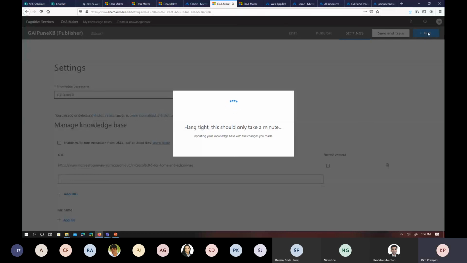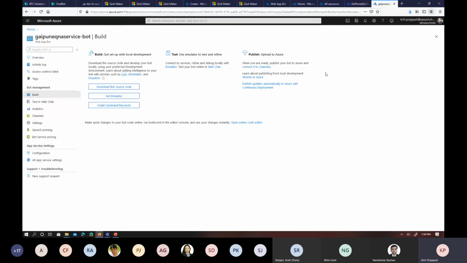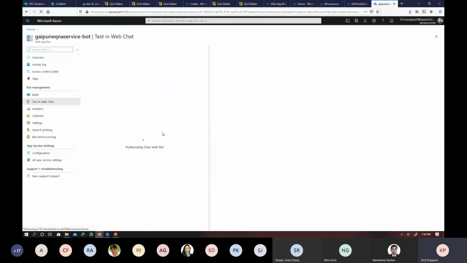So the results would be the same for both options. Either you test from here or from the Azure portal, the bot services. Right, so now I'm just clicking on test in web chat and typing the same question here. It should give me the same answer as what we have in that.